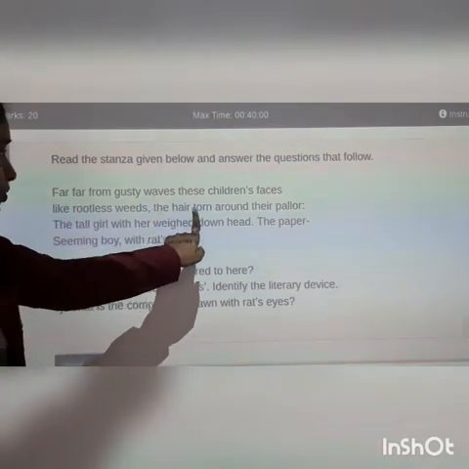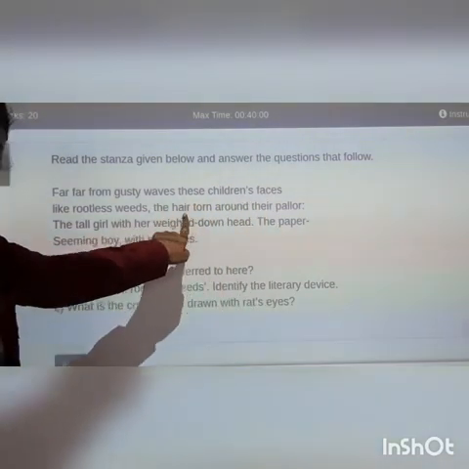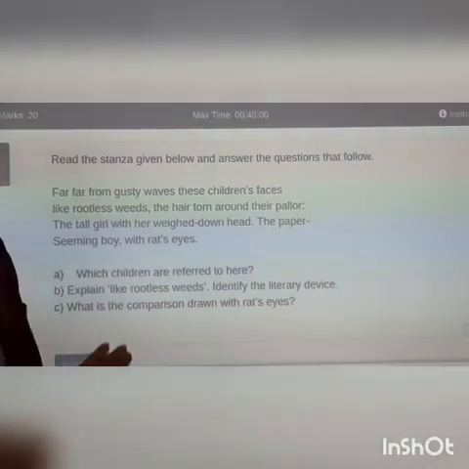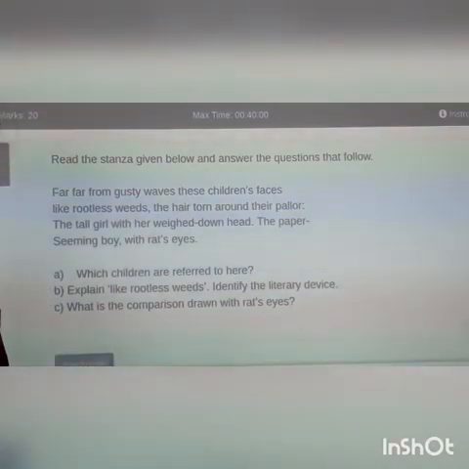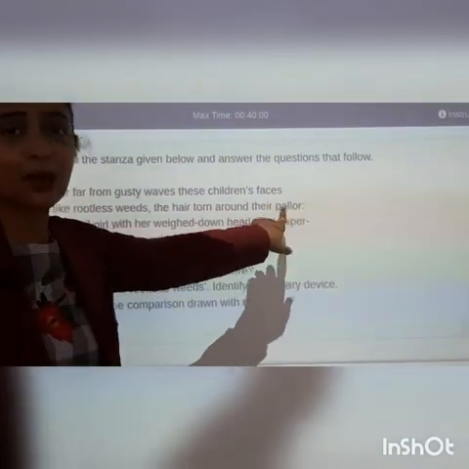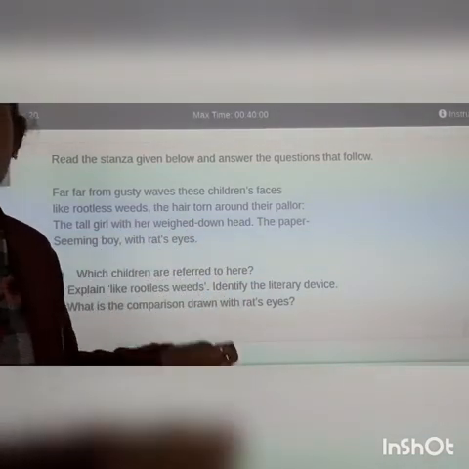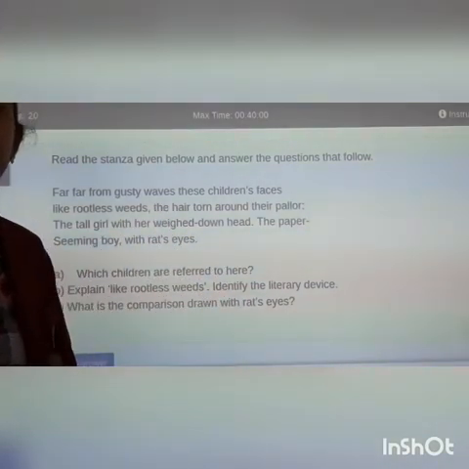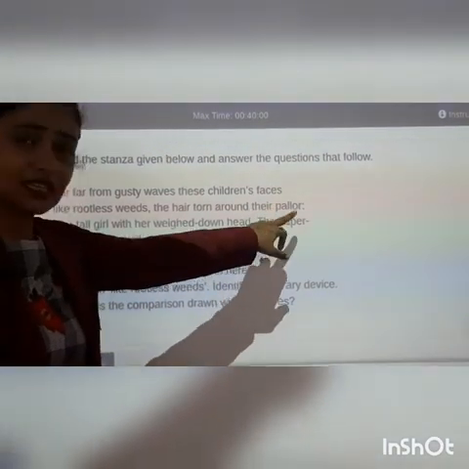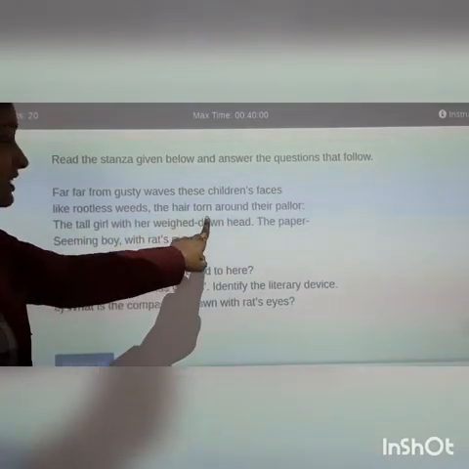The hair torn around their pallor. The hair of these children is unkempt, not kept neat and tidy, right? They are withered on their pallor. Pallor is a pale face. Why do they have a pale face? Again, because of malnourishment, right? Undernourished. They do not have flesh, right? Pallor is pale face.